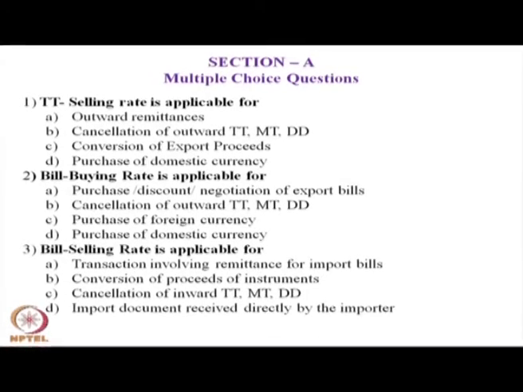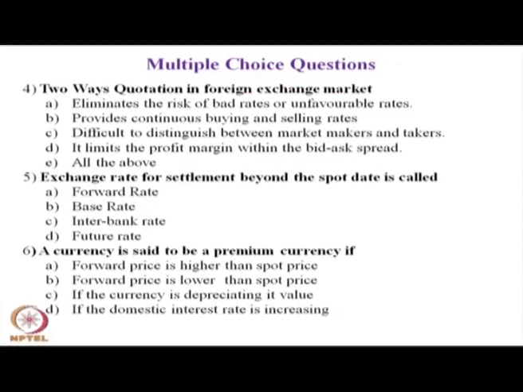Question number 4 is for you: two-way quotation in foreign exchange market. The answers are: A, eliminate the risks of bad rate or unfavorable rates. B, provides continuous buying and selling rates.